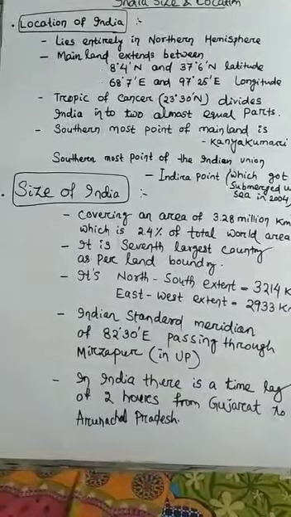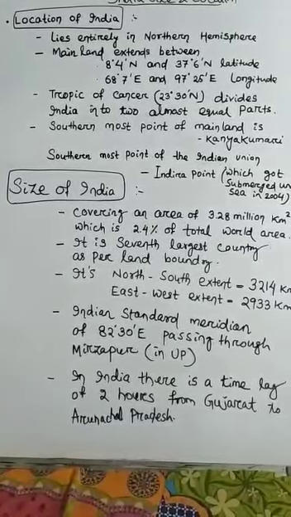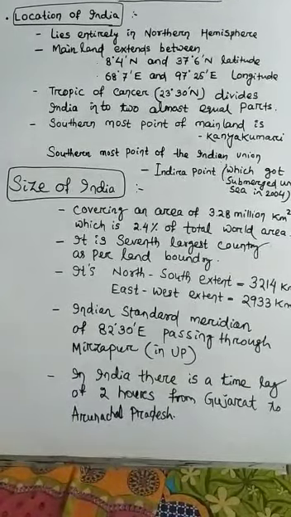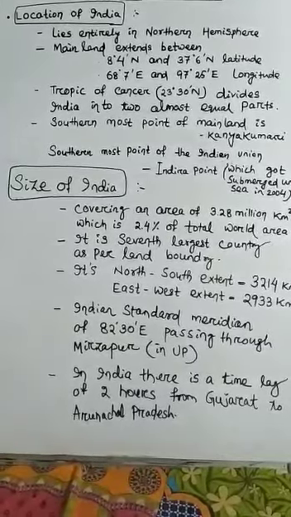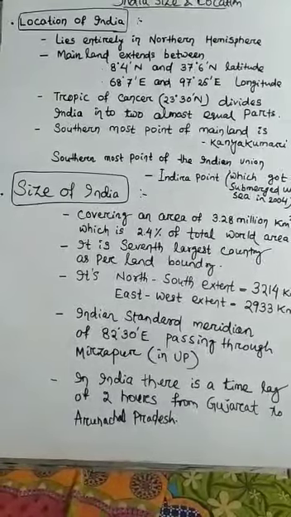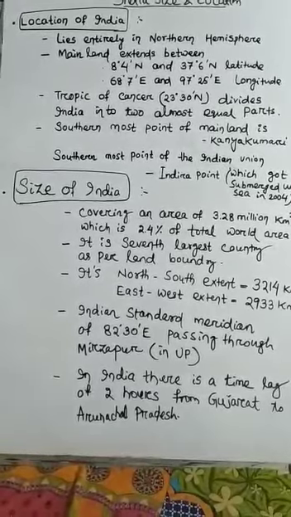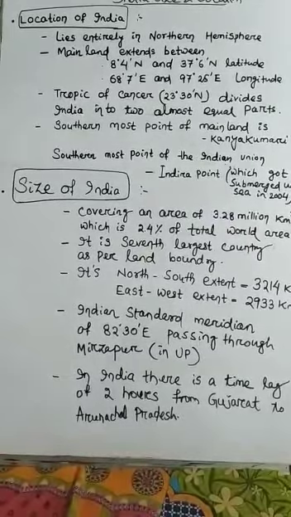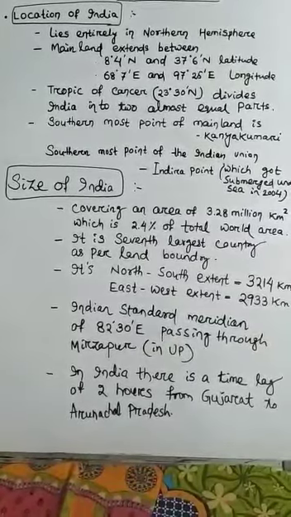India lies entirely in the northern hemisphere. That is, the mainland extends between 8 degree 4 minutes north and 37 degree 6 minutes north latitude, as it is present towards the northern hemisphere. And India lies towards the eastern side of the prime meridian. That's why its mainland extends between 68 degree 7 minute east and 97 degree 25 minutes east longitude.